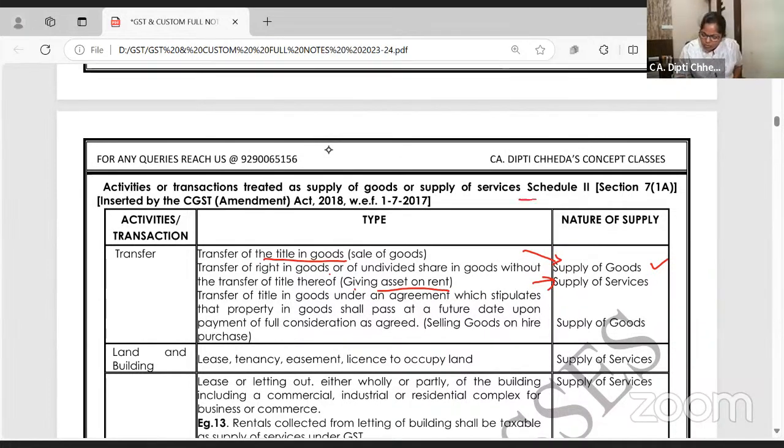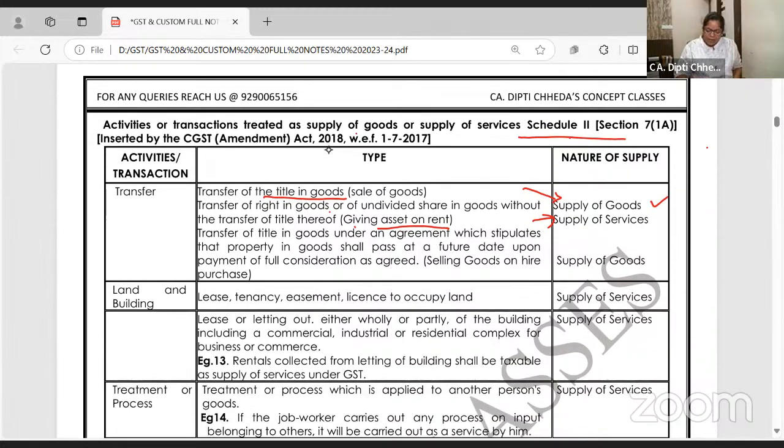I want all of you to underline this. Activities or transactions which are treated either as supply of goods or as supply of services, schedule 2, section 7.1, capital A. 7.1 small a is parameters of supply. Next. Transfer of title in goods under an agreement which stipulates that property in goods shall pass at a future date upon full payment. I have printed the example like hire purchase.